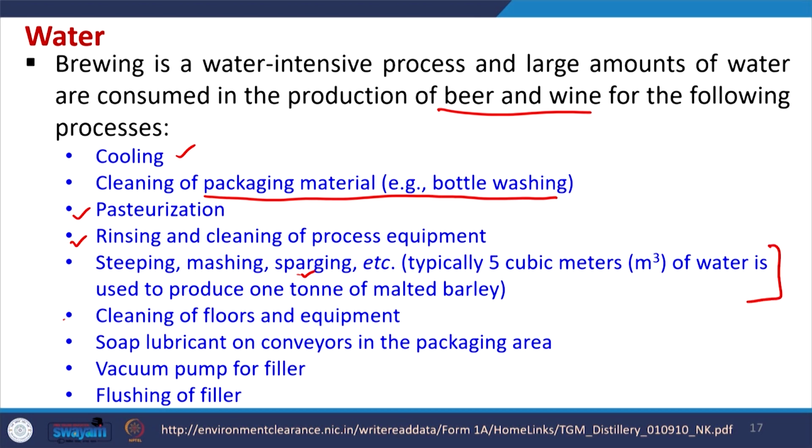Similarly, for cleaning of floors and equipments, for soap lubricant uses on conveyors in the packaging area, water is used. In the vacuum pump for fillers and for flushing of fillers, a lot of water is used. So, thus the brewing industry is a highly water intensive industry.